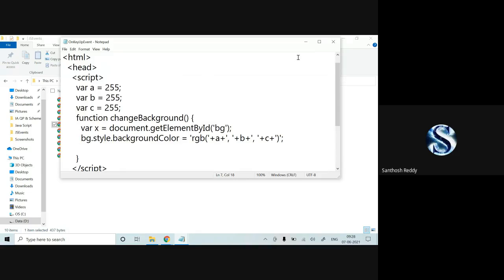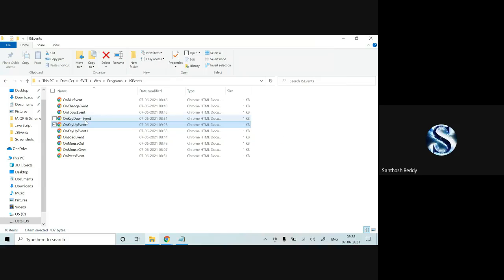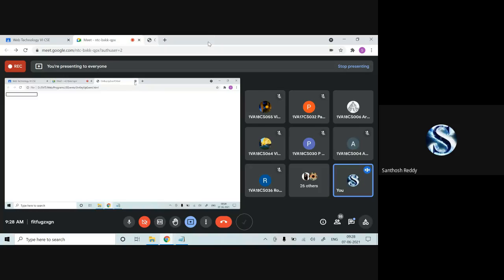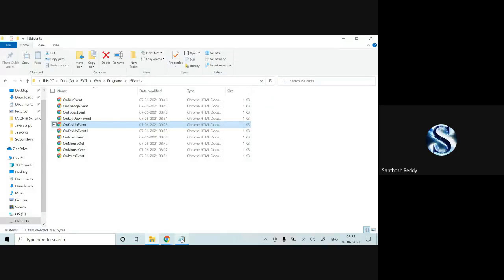I'll save the code, close it, go back, and refresh. Now I'm clicking the B button, and I have not released it. Now I'm releasing it. Okay, the color has not changed, so the value was not right for that.